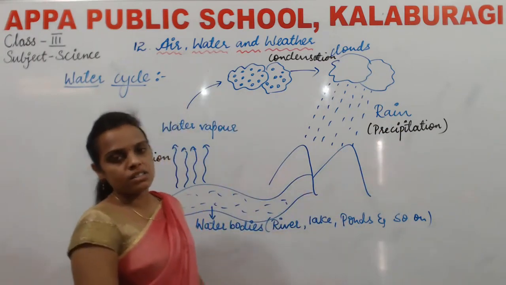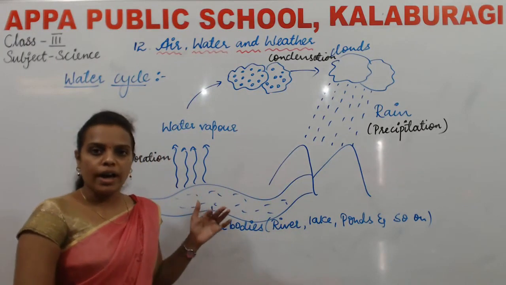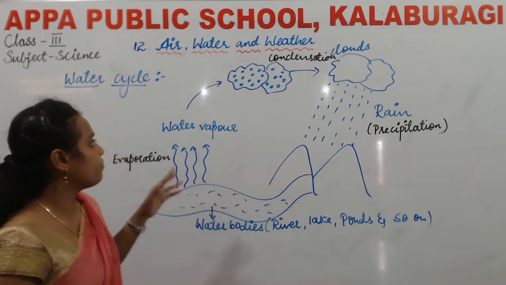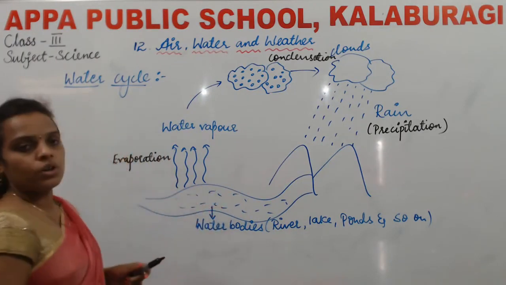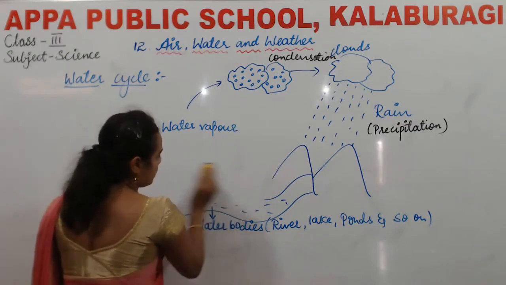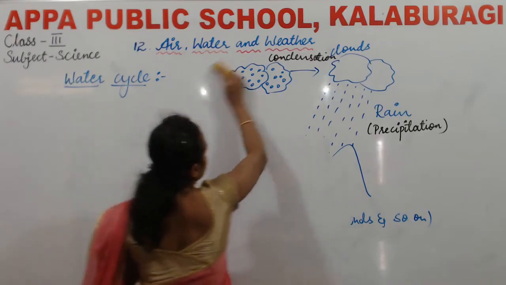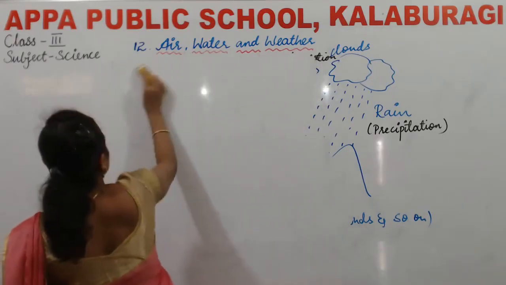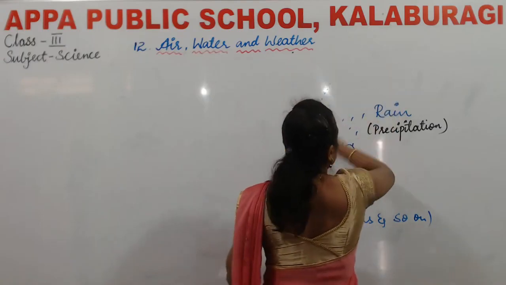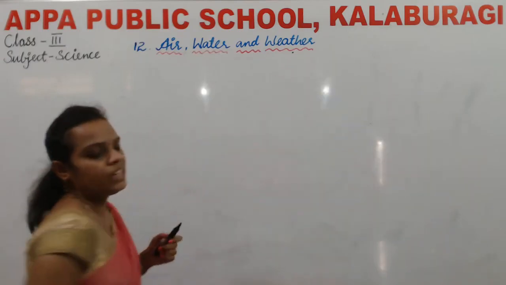In cool places, snow and hail will be formed. So this is about the water cycle, and it is about the previous class.